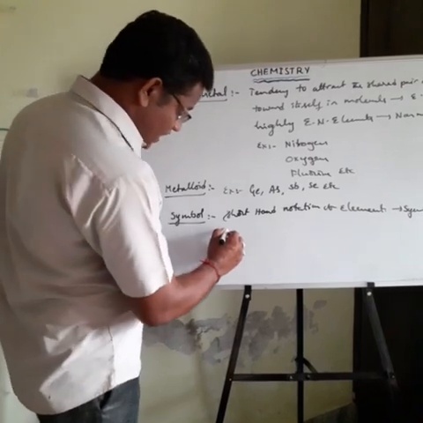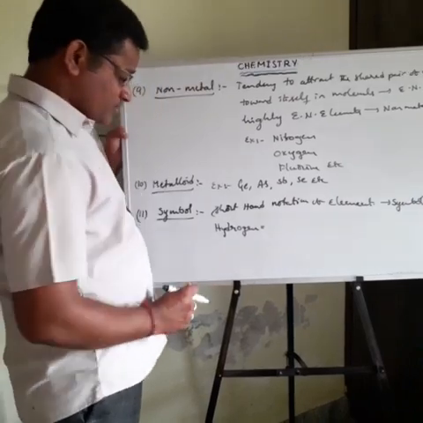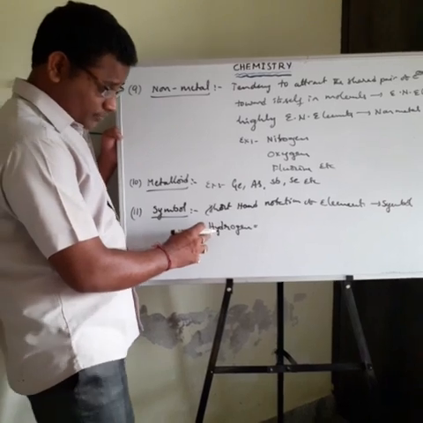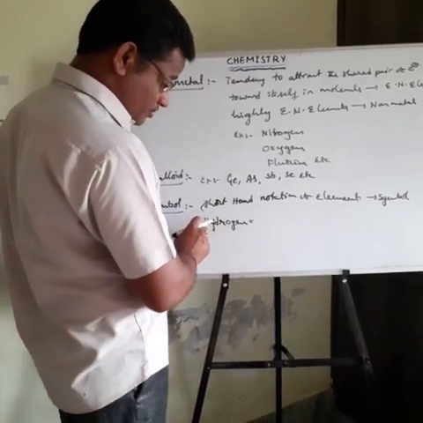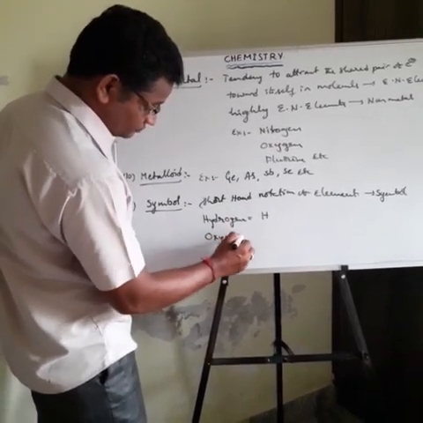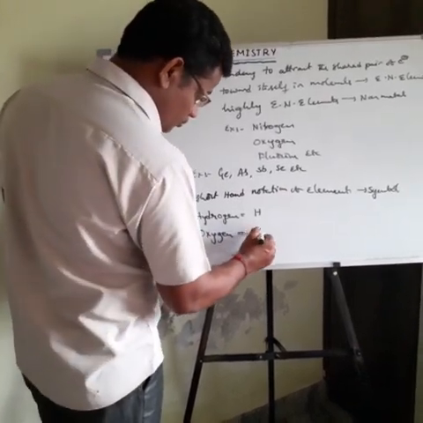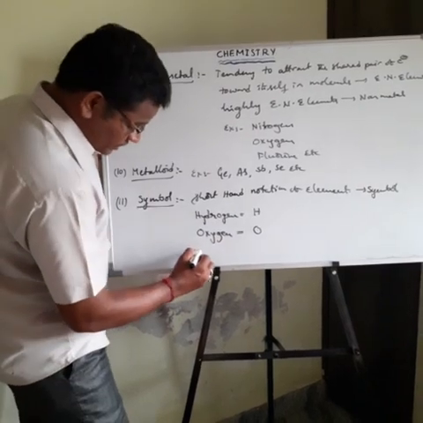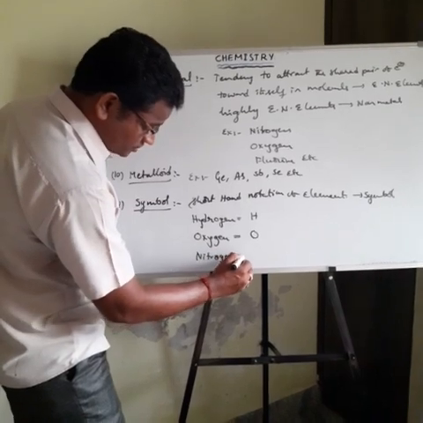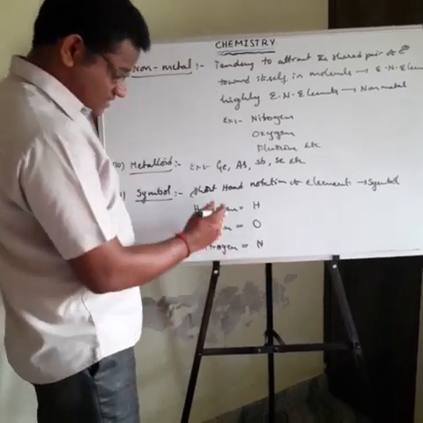For example, hydrogen. What is the first letter in the English name of hydrogen? H. So the hydrogen symbol is H. Then the next one is oxygen. What is the first letter in the name of oxygen? O. Its symbol is O. Then the next one is nitrogen. What is the first letter in the name of nitrogen? N. So these are symbols.